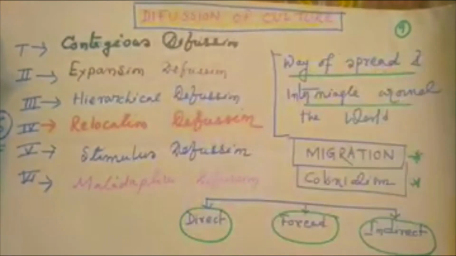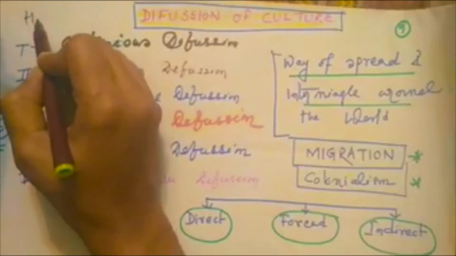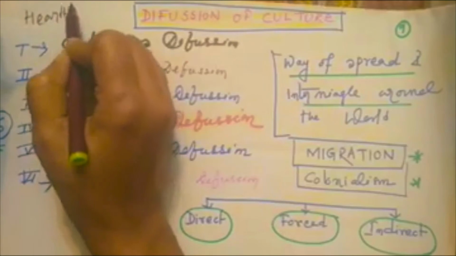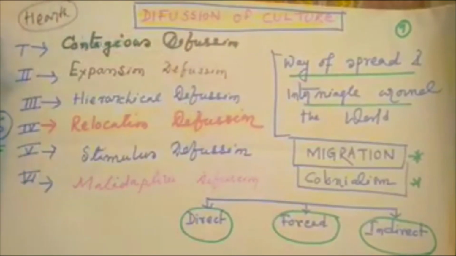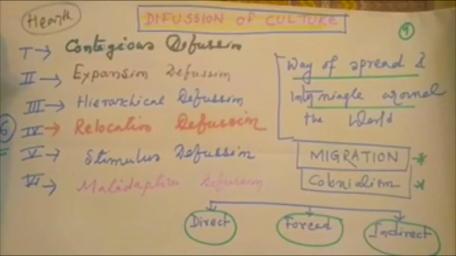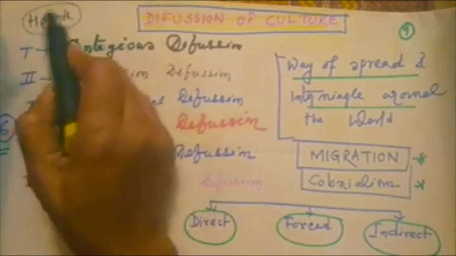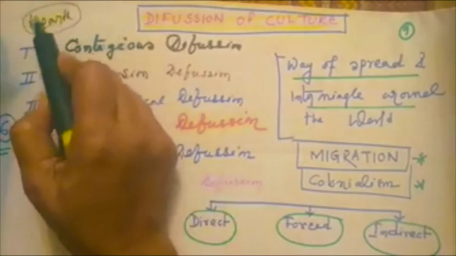The source region, or birthplace, of culture is known as the cultural hearth.